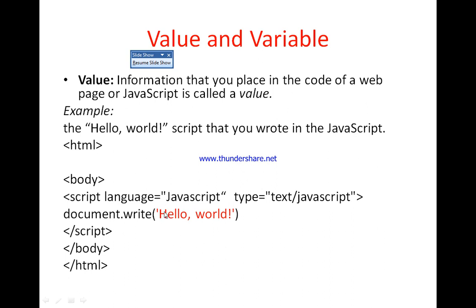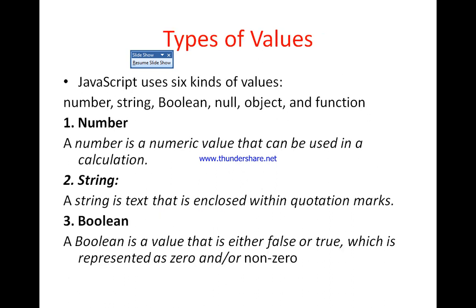Now here, hello world is what is called a value in JavaScript. Why? Because it is placed in the code of the web page. Here the value is placed directly, no variable is used, so it is called a value. So the information that you place in the code of a web page or JavaScript is called a value. When we run this program, we get the value displayed on the output screen, that is hello world.